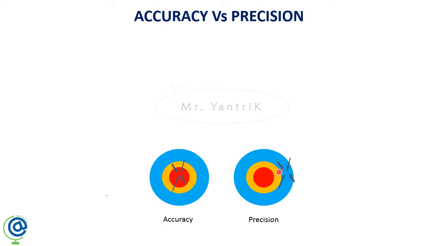So you have the precision, but you don't have the accuracy, as seen in this second figure.